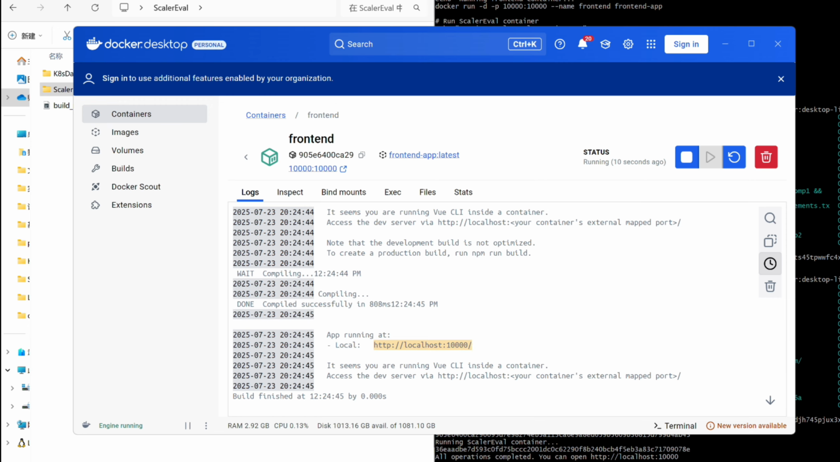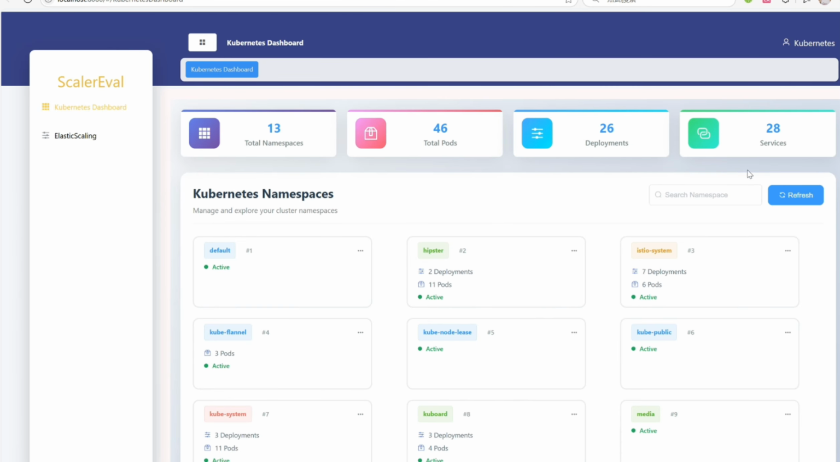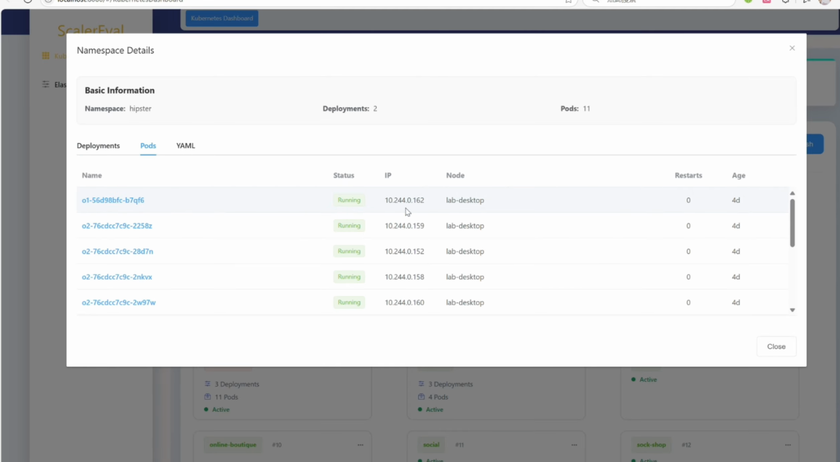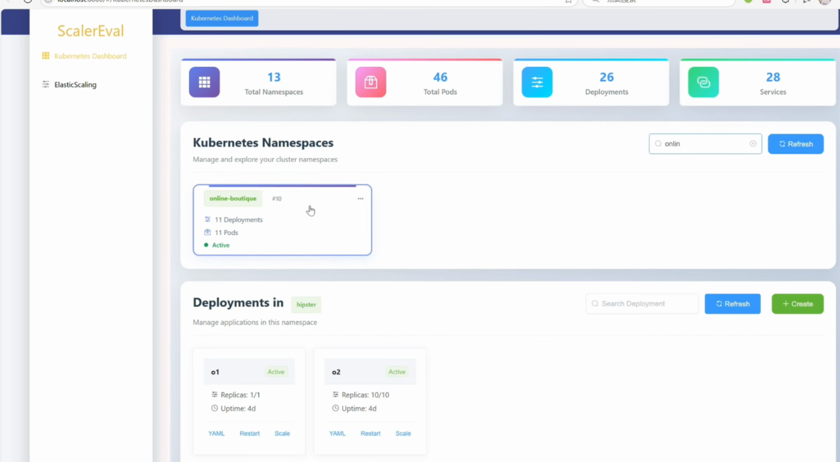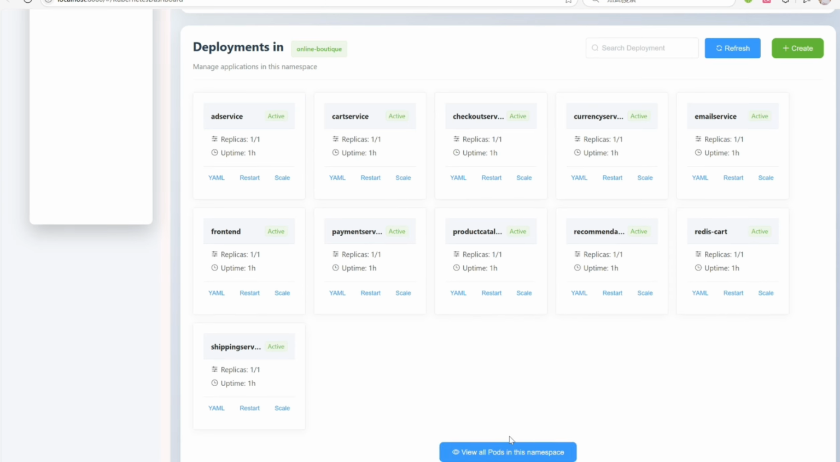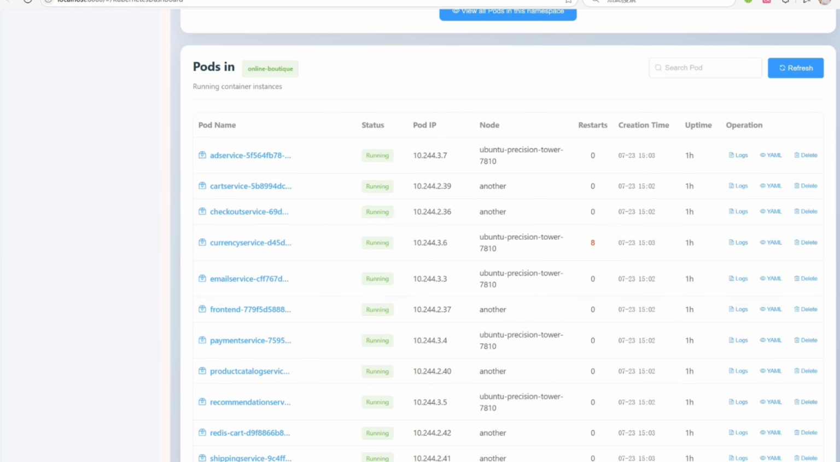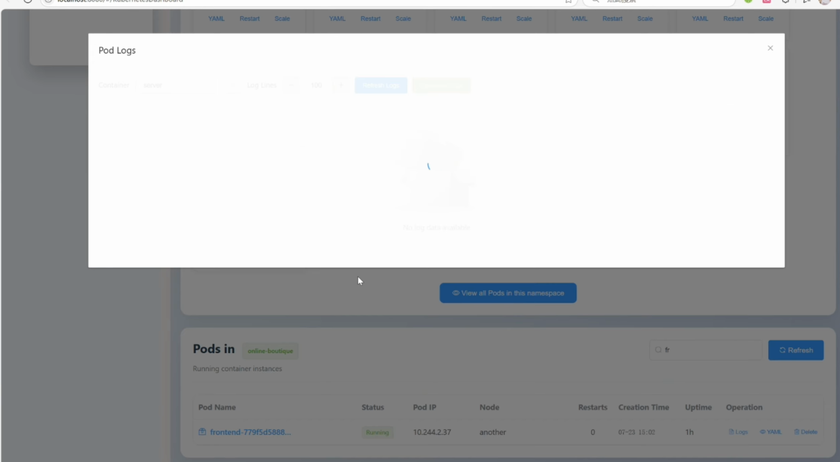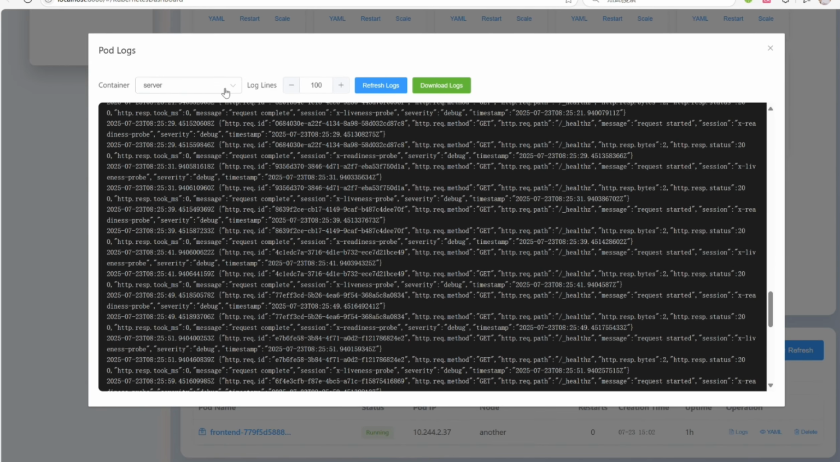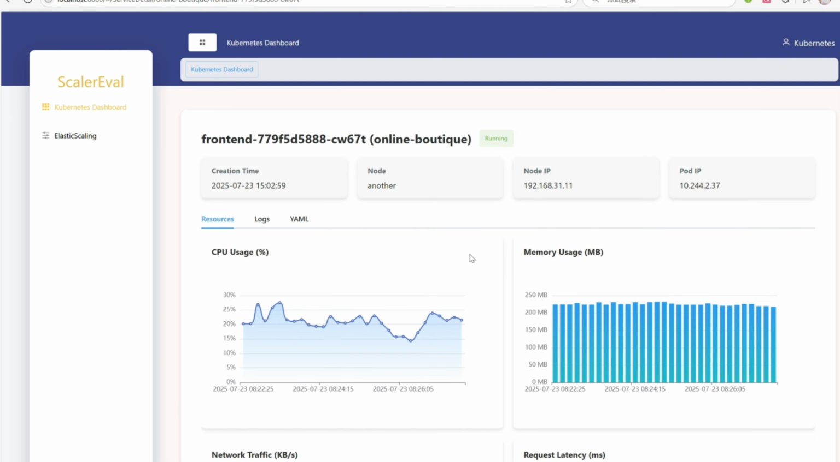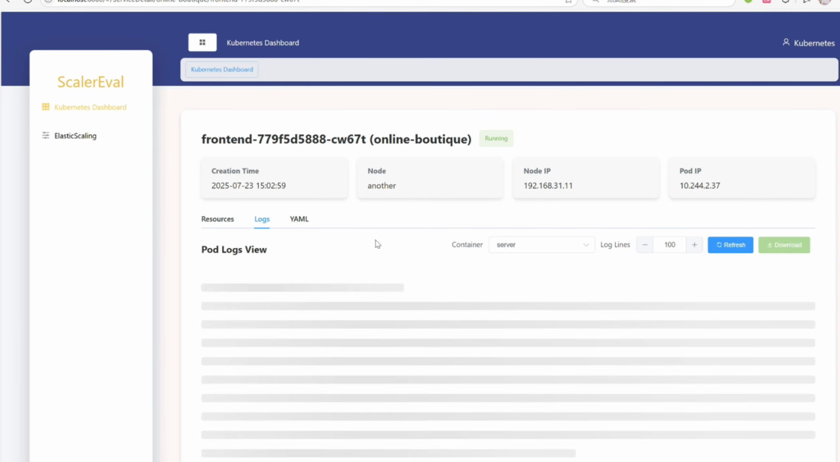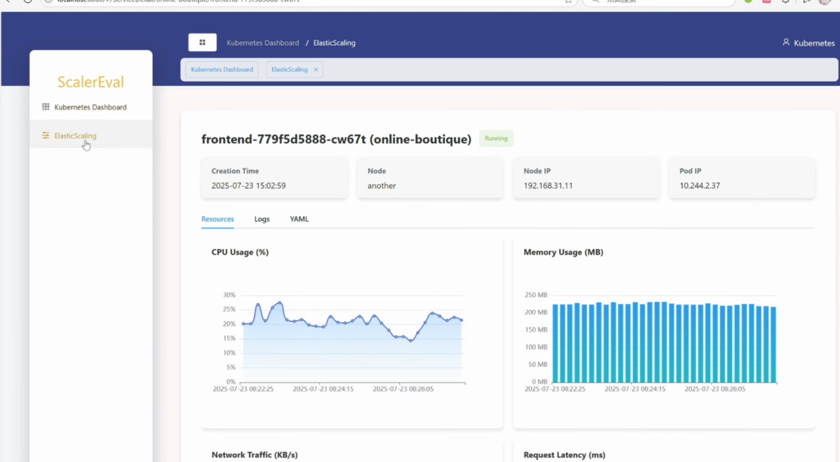We can see a welcome page of this web UI. This page presents the overall information of your cluster, including namespaces, deployments, pods, and corresponding YAML. You can also enter into a pod and check all logs of it. If you want to monitor the metrics of a specific pod, just click it and you can see typical metrics of this pod. Click the ScalerEval button in the navigation bar on the left side and switch to the evaluation page.